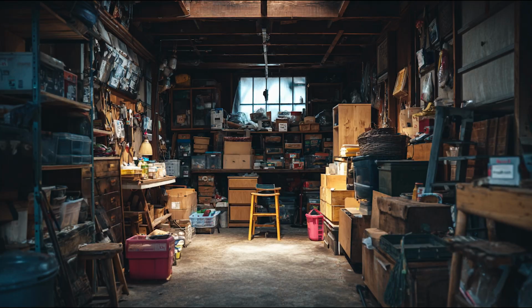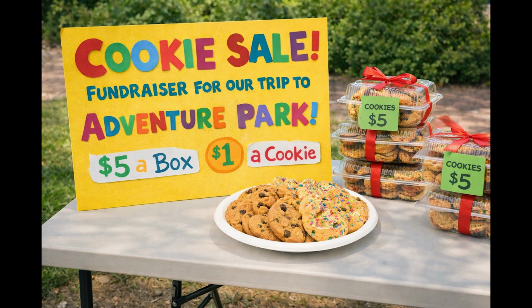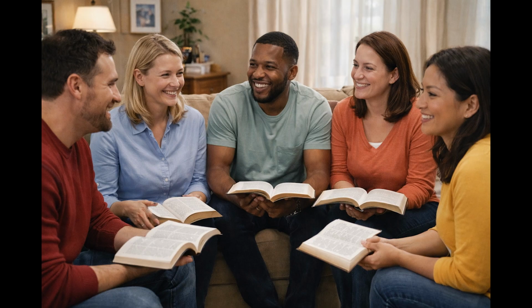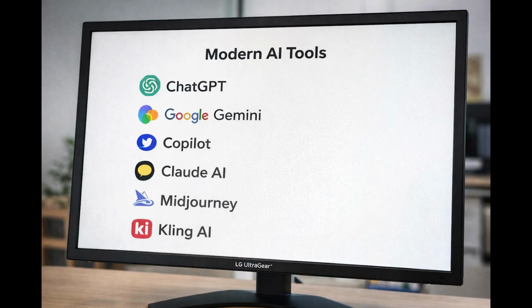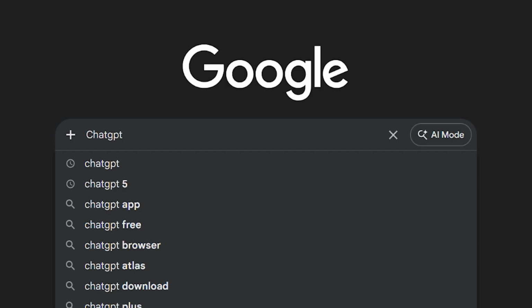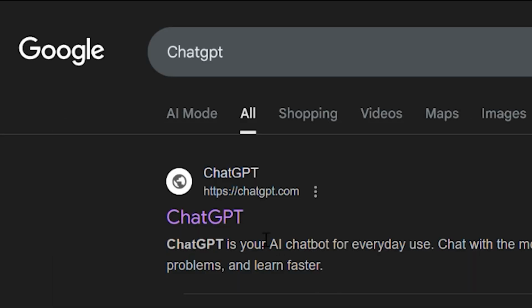If you are having a garage sale, a group gathering, a cookie sale, a Bible study, or whatever it is that you have in mind to get the word out, you can use AI tools such as ChatGPT or Google Gemini AI to help you, just to name a few. I'm going to use ChatGPT.